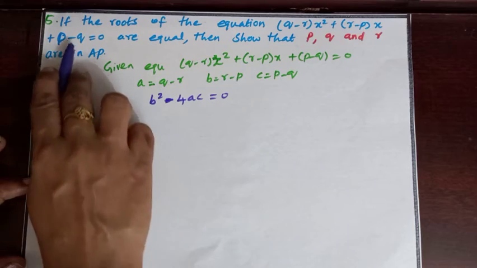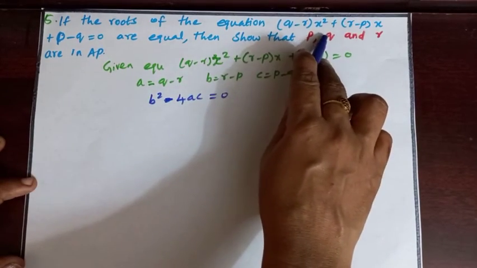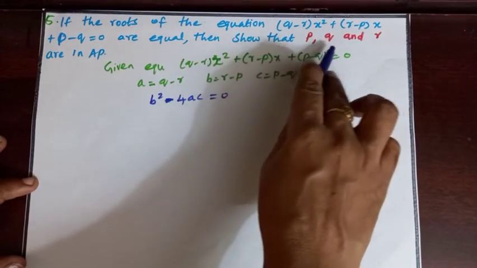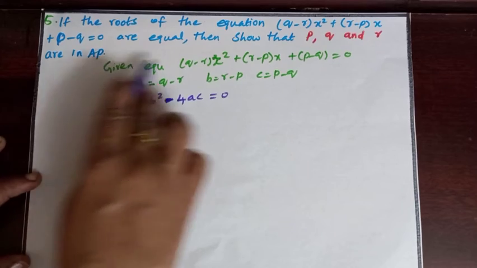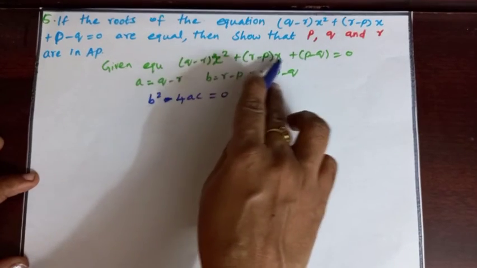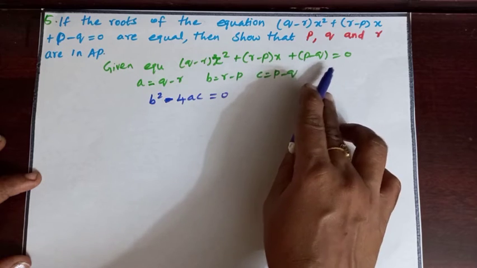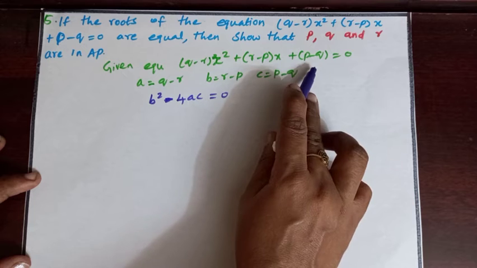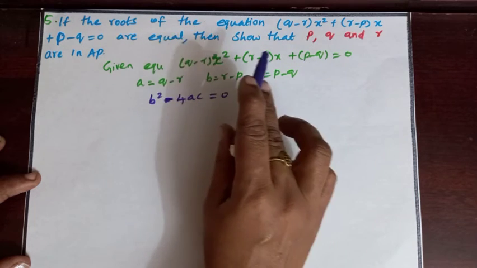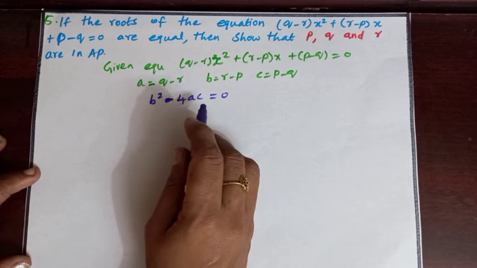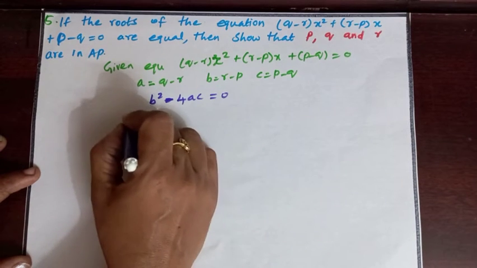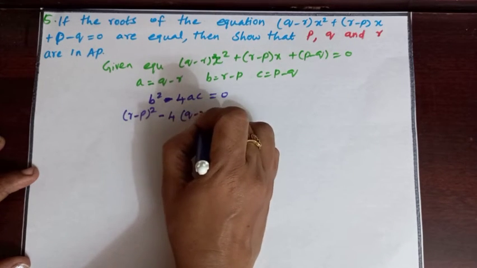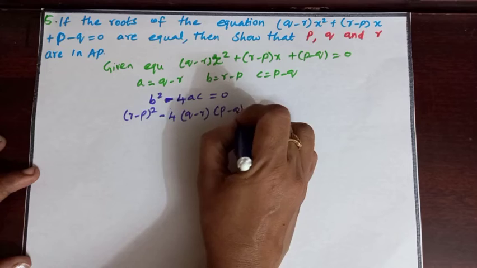Question number 5. If the roots of the equation (q minus r)x square plus (r minus p)x plus (p minus q) equal to 0 are equal, then show that p, q and r are in AP. Given equation is (q minus r)x square plus (r minus p)x plus (p minus q) equal to 0. Let a equal to q minus r, b equal to r minus p, c equal to p minus q. Since the roots of the quadratic equation are equal, b square minus 4ac equal to 0. b is r minus p the whole square minus 4, a is q minus r, c is p minus q, equal to 0.